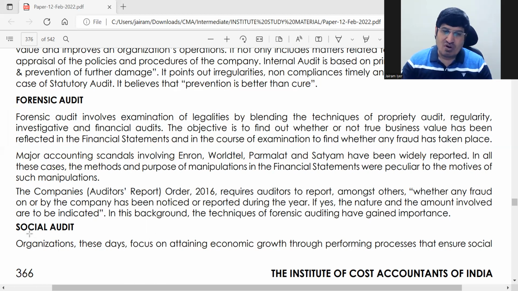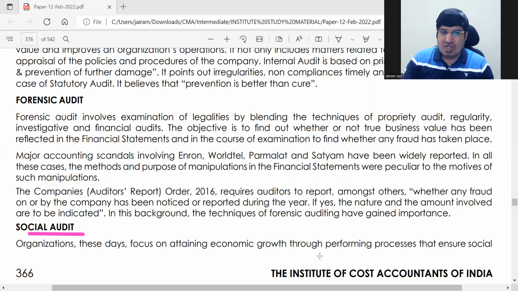Next is social audit. ठीक है, now what is social audit is, you are not talking about your financial statements and all those things. It is different. Okay. So nowadays, अभी the most recent thought about organizations is that they should do some good work for the community, and that's how they will be accepted by the people, and they will have a permanent clientele. Okay, okay. So that point of view से social audit is done. Okay.